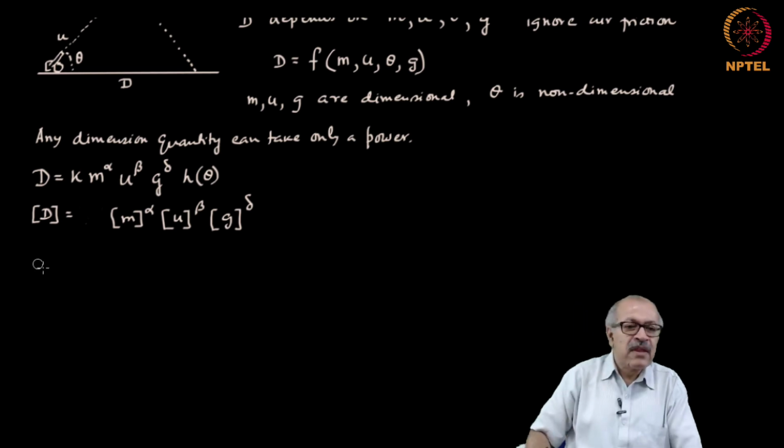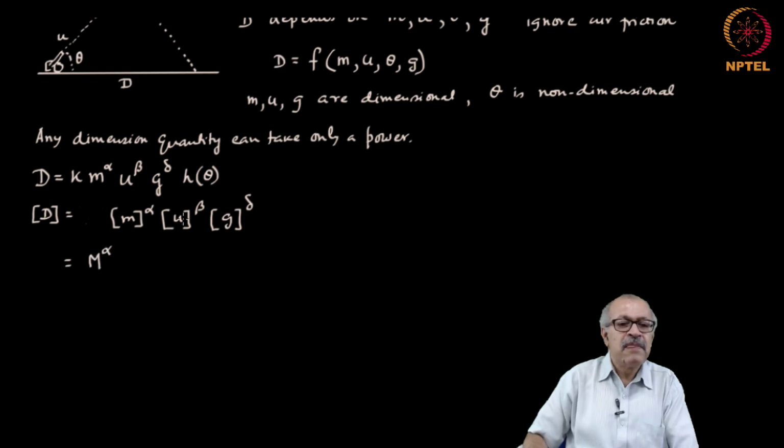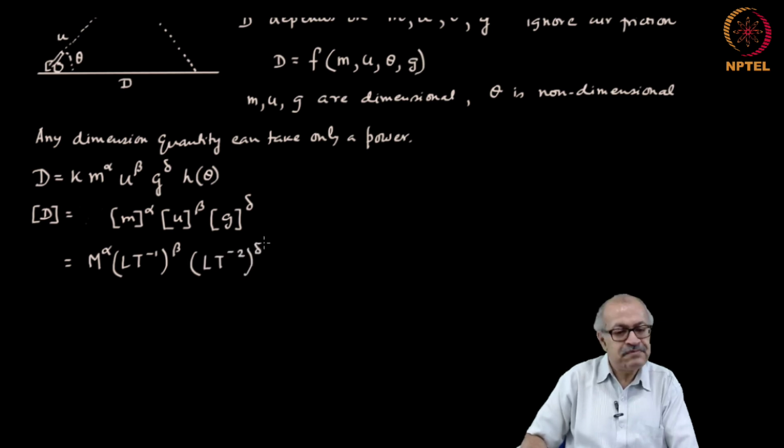Now, if I write the dimensions, m's dimension is capital M to the power alpha, u is L T inverse whole to the power beta, and g is L T minus 2 whole to the power delta.